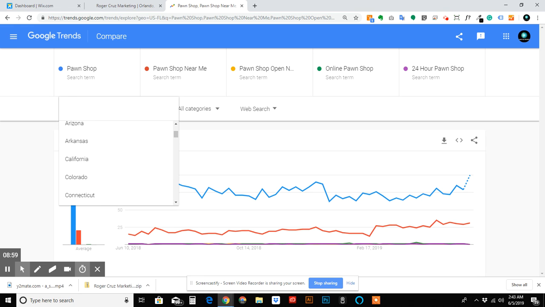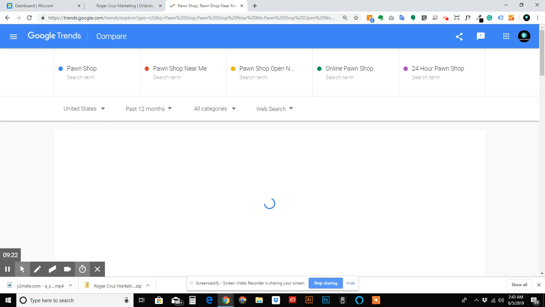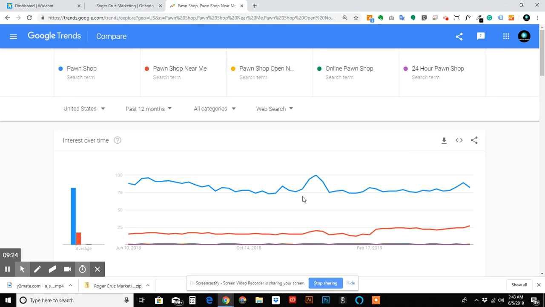And now, well, actually, let's look at the US. Still some light fluctuation here on the bottom.